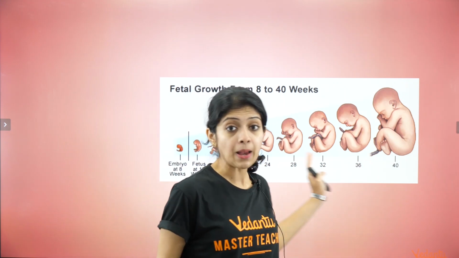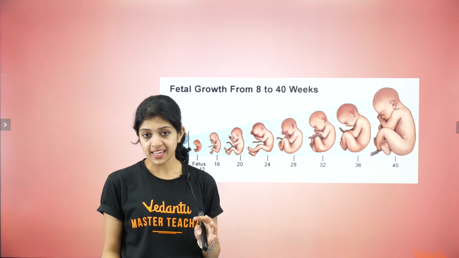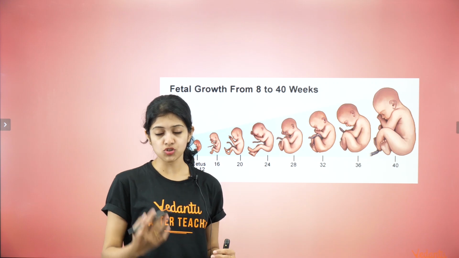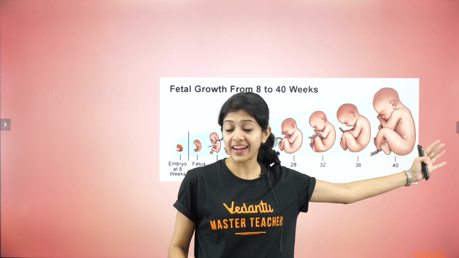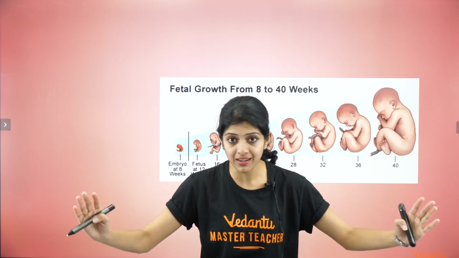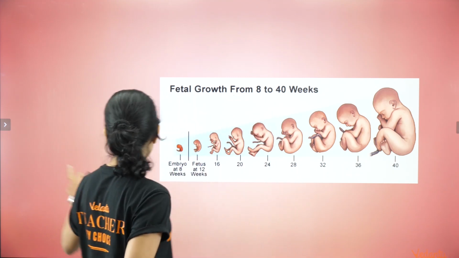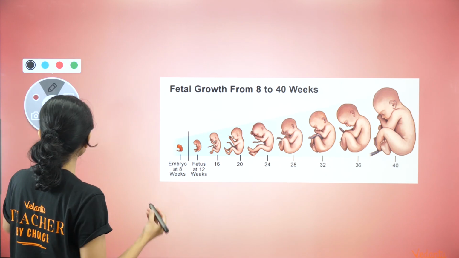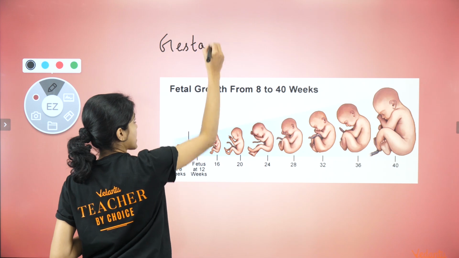Now, this period during which, after fertilization, the embryo starts developing. So what I mean is, from fertilization until the baby is ready to be delivered, or from fertilization until childbirth, that particular period, roughly 9 months plus 10 days or so, is called the gestation period. Gestation.